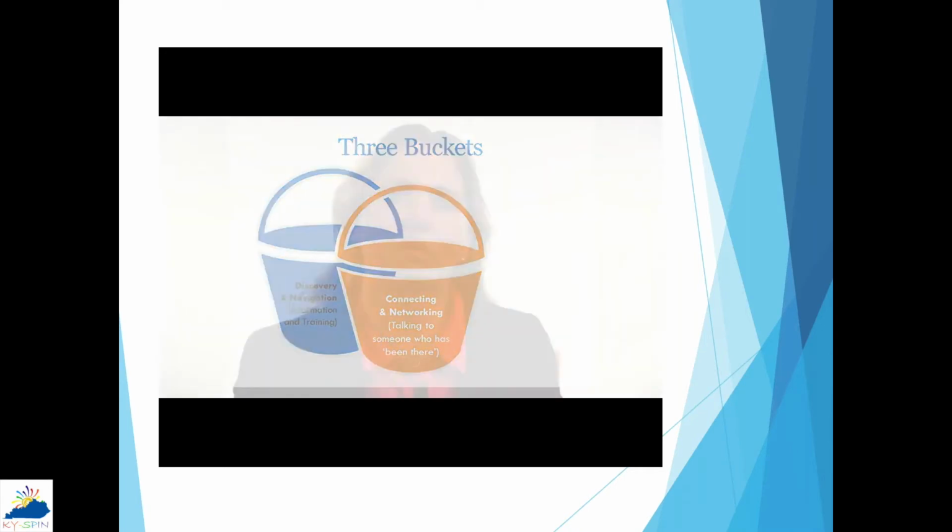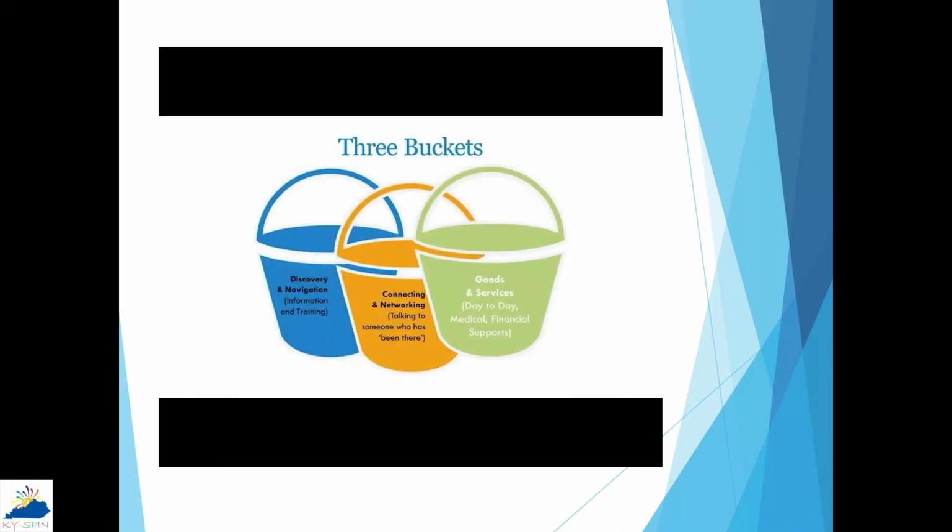What our field typically thinks about when they're thinking about supporting the person or their family, though, is the third bucket. And that third bucket is goods and services. The goods and services are the day-to-day things you need to get by. So it could be financial support. It could be the day-to-day caregiving or the support needs that you might have. It might be the accommodations. It could even be support for the caregiver to have health and wellness to ensure that they can take care of themselves so they can take care of their family.